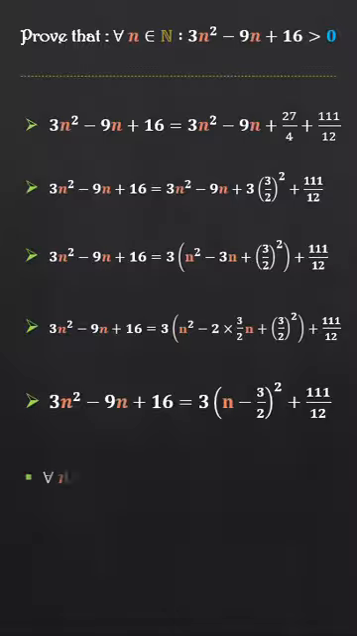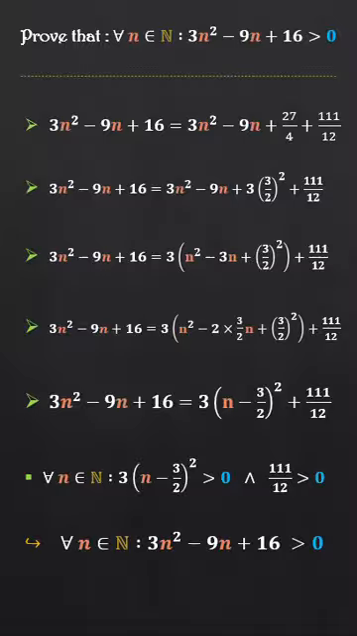Now, as we know that whatever the value of the natural number n, the expression 3 times (n − 3/2)² is strictly positive, and that the fraction 111/12 is strictly positive also, then we can deduce that their sum, which equals 3n² − 9n + 16, is strictly positive for every value of the natural number n.